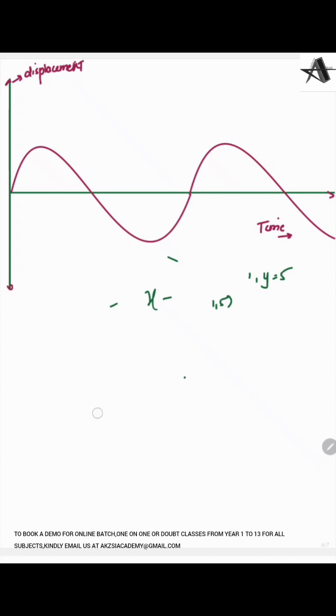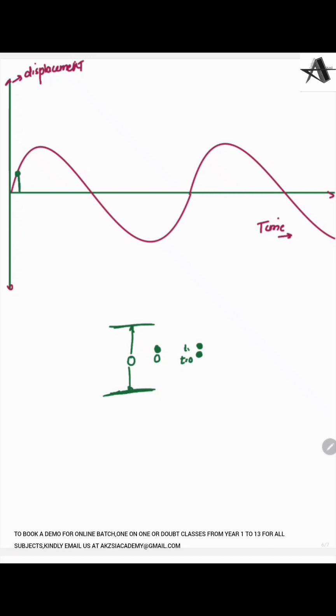Similarly, this graph will be for when I plot all the locus, or simply if I plot all the displacements. Take an example of a transverse wave. In a transverse wave, particles vibrate up and down. There should be a certain maximum displacement or maximum height up to which it can jump. It can't jump above it. While jumping, if the particle is here, I'm plotting that displacement here at this time. Say for example, the particle starts to jump at t equals 0, that means it has just started. Then after a few microseconds, that particle is here. That means the time would be something and the displacement is here.